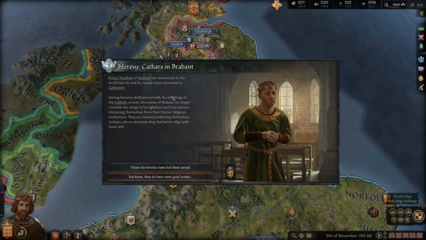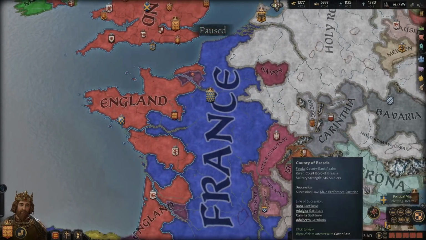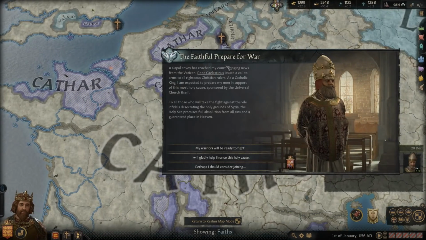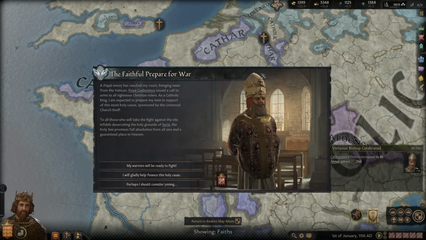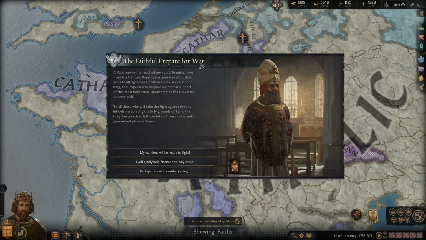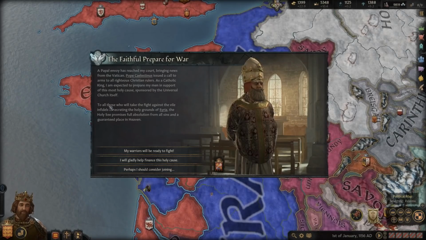So this prince here has announced to the world that he... Okay, so yeah, we've seen this here. More heresies are spreading throughout the Christian realm. So if we were to just take a look, France has got Cathar followers everywhere. So our fervor increased as a virtuous bishop is being celebrated. And it looks like we have another crusade happening.